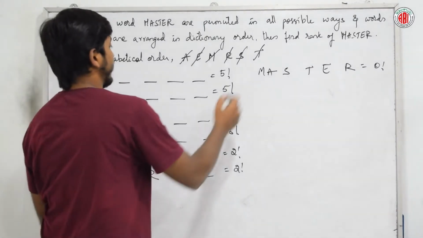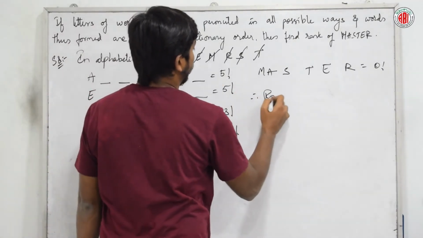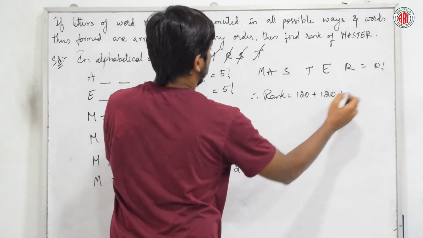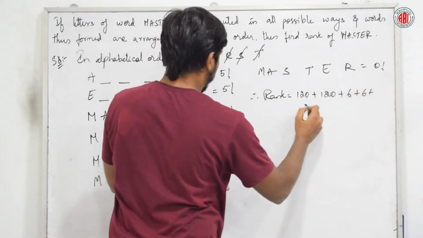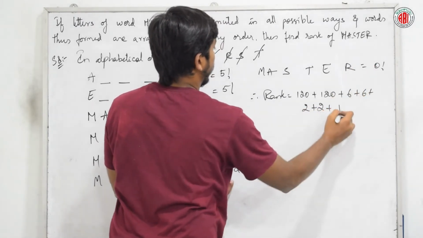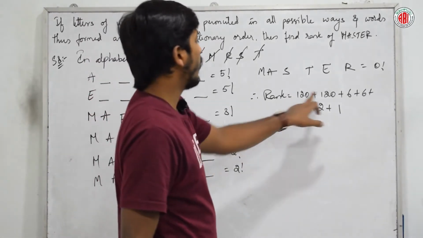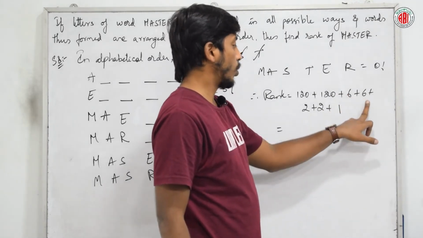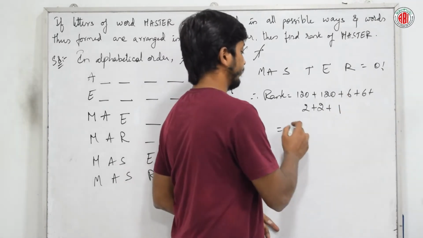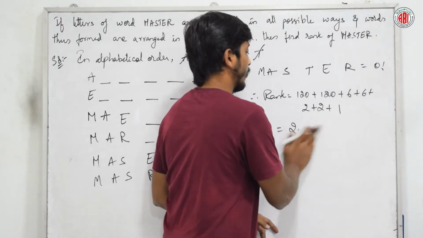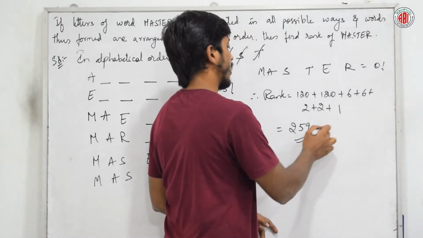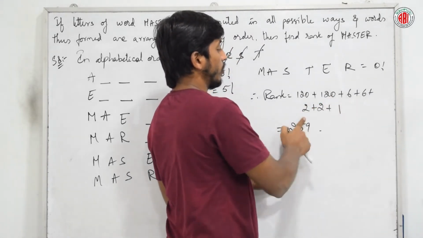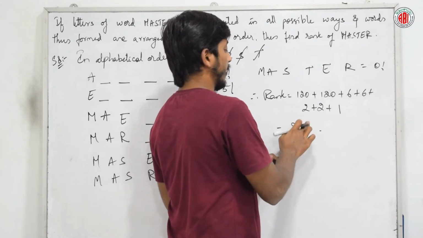Now just add all the numbers. Therefore, rank is 120 plus 120 plus 3 factorial, which is 6, plus 6 plus 2 plus 2 plus 1. Just add: 120 plus 120 is 240, 252, 259. Yes or no? Any doubts you have? Fine.